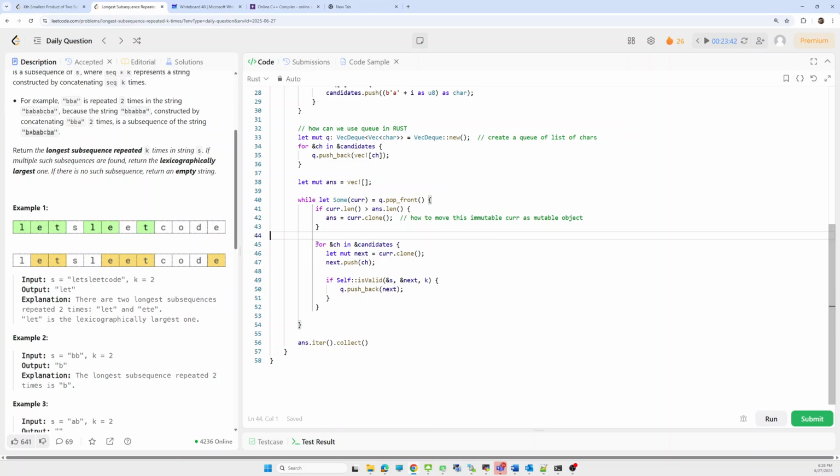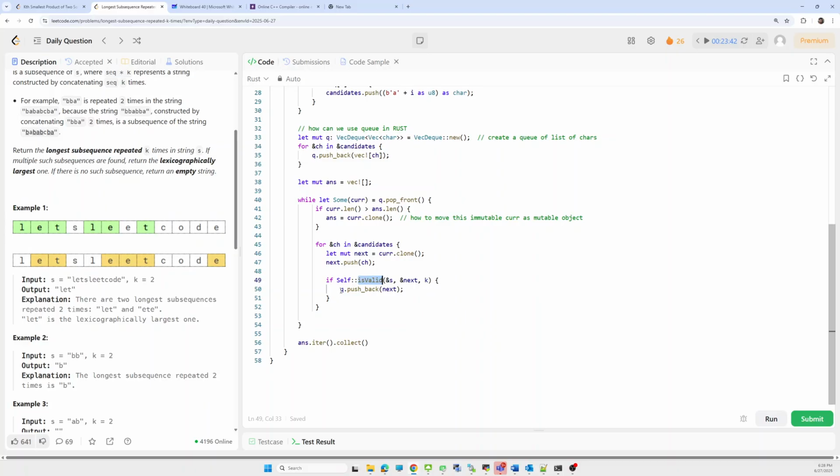Now we have to generate all permutations using the candidates. We'll iterate over the candidates, and using each character we'll generate one new next list. We take one copy of the current list, push the current character ch into that copy, and check if it is valid, meaning this next string exists k times.